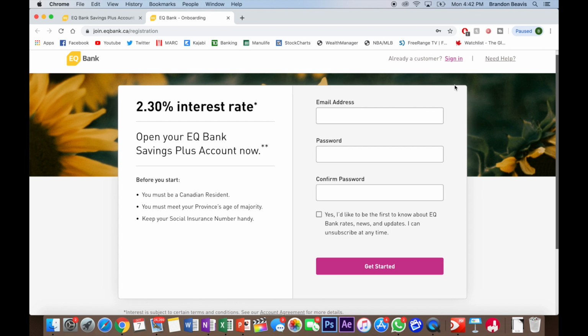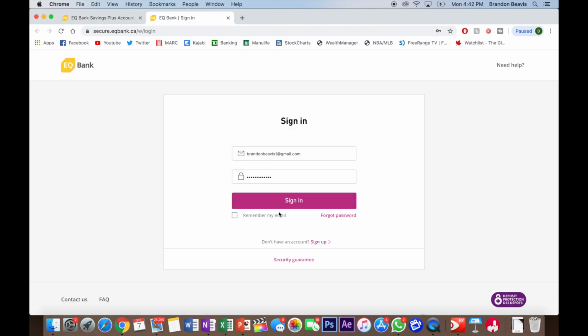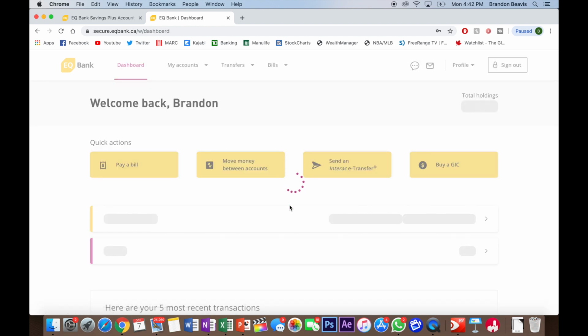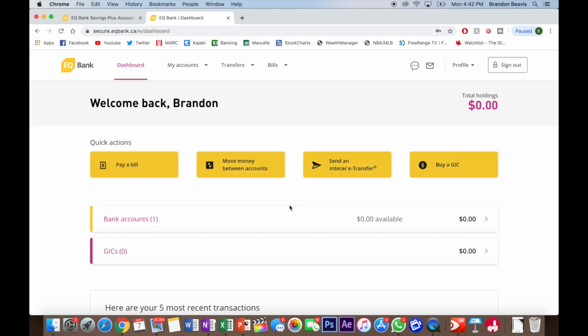But let's just go ahead to my account here. Sorry, I'm going to exit out here, and let's just go ahead and sign in and show you the back end. What I've already done is I've linked my TD account to my EQ Bank account. That's really one of the things that they strive for here, is simplicity. The simplicity of sending money back and forth.